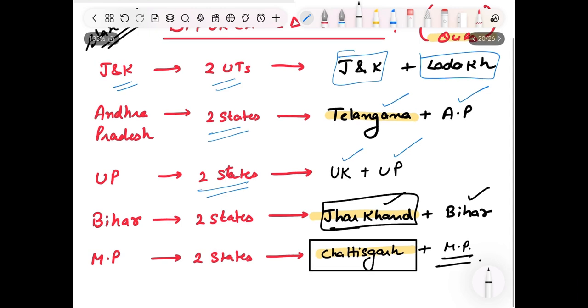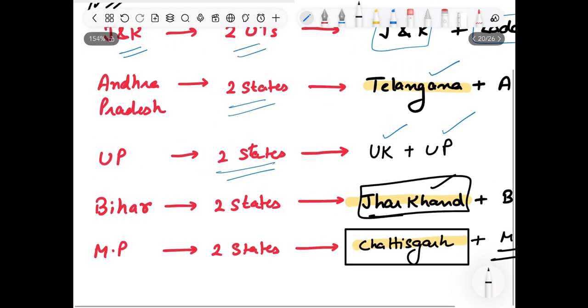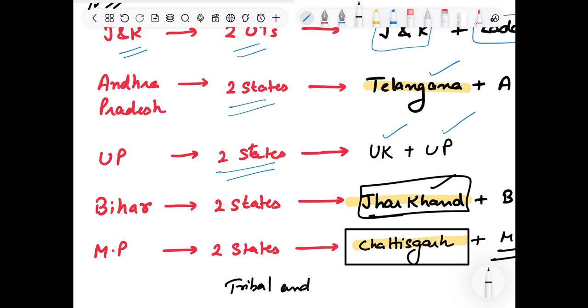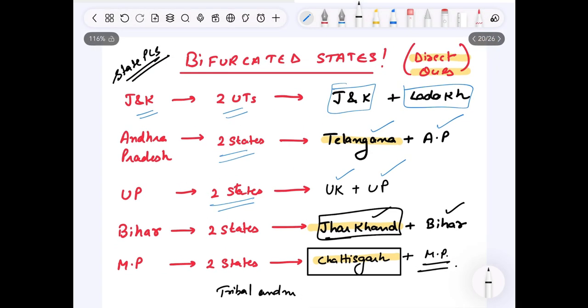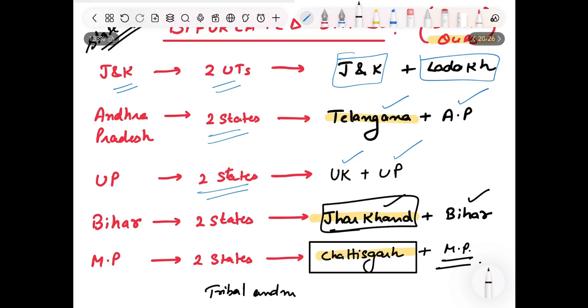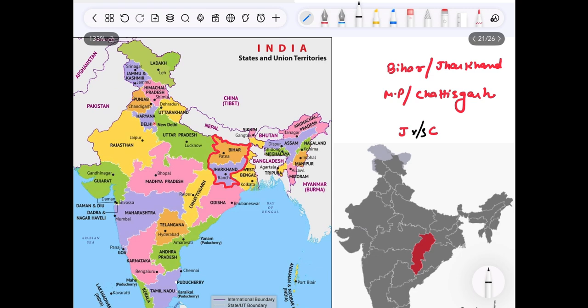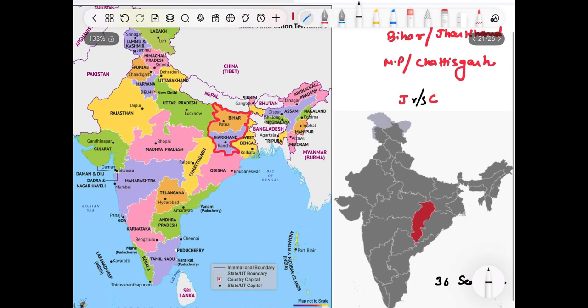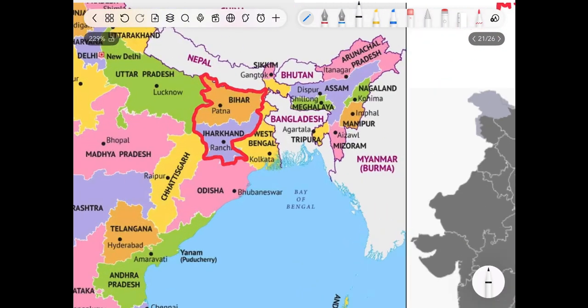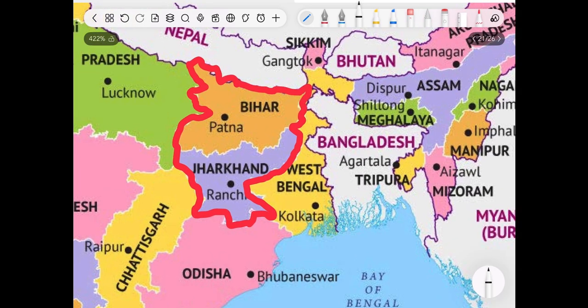Fine. UPSC aspirants must be aware of the reason for their bifurcation. Remember the tribal administration, and comment down below if you remember, and try to recall the reason behind the bifurcation of the states. Fine. So please remember these bifurcations. Bihar formed two states, that is Jharkhand and Bihar. MP formed two states, that is Chhattisgarh and Madhya Pradesh. So let's try to finish whatever is left.